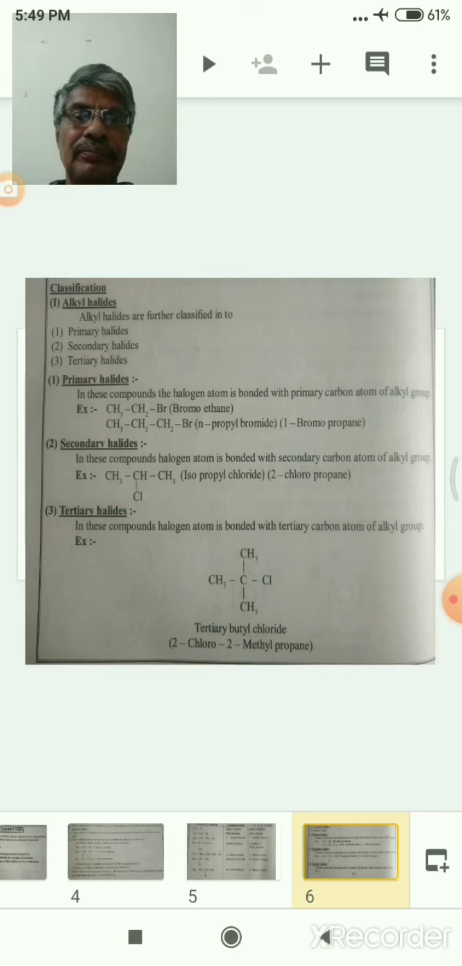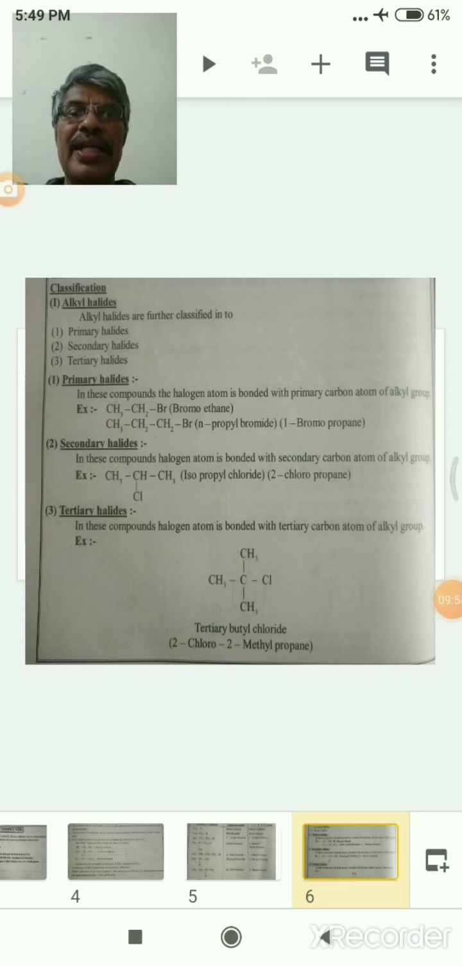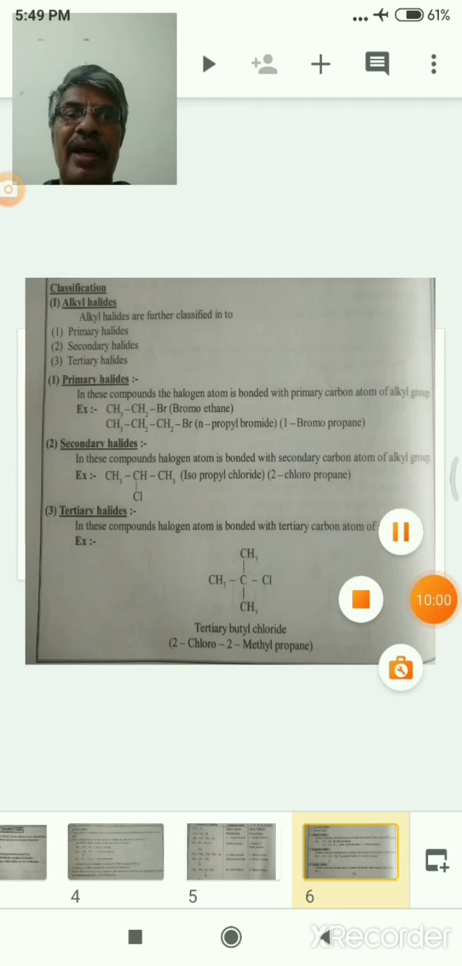Tertiary: the halogen atom is bonded with the tertiary carbon atom of the alkyl group. The best example is tertiary butyl chloride, that is 2-chloro-2-methylpropane. So these are the classification of alkyl halides: primary alkyl halide, secondary alkyl halide and tertiary alkyl halide.